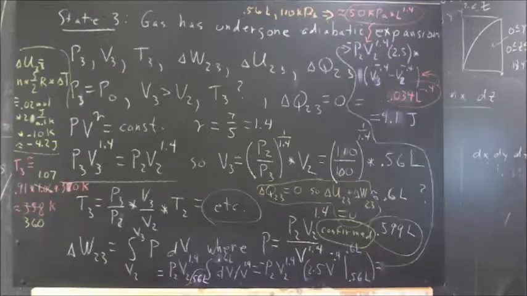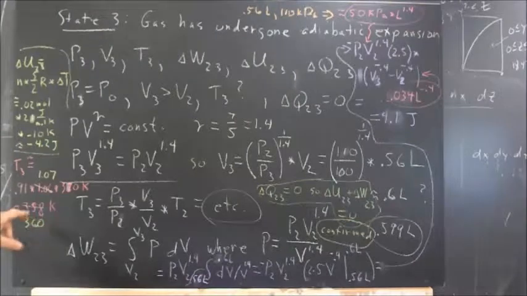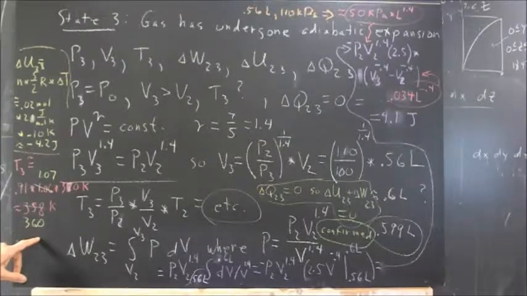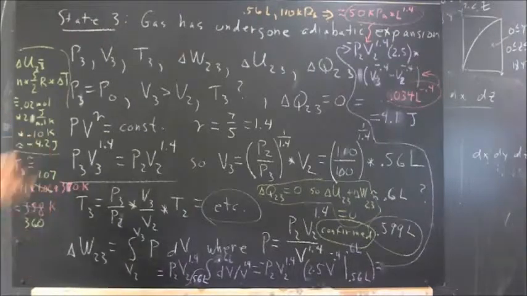Turns out it's 1.07. Multiplying that by T2 gives us T3. And of course, T2 is 370, and I estimated 358. It's actually 360. If we then use that 360, we go from 370 to 360, a decrease of 10 Celsius.